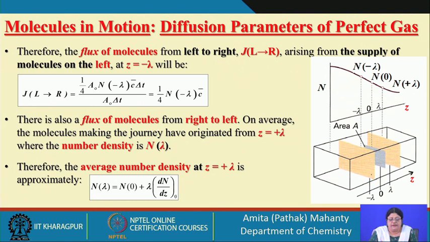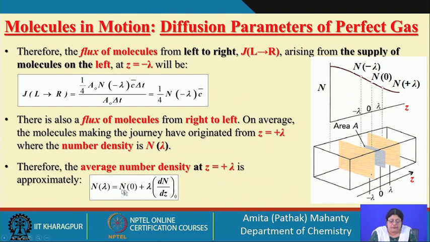The average molecules making the journey have originated from z equal to plus lambda. So if we want to find out the number density at this point, what will that be? All of this has moved to this side. Remember, this is of a lower concentration. The movement we are looking at is from right hand side to left hand side, moving from this side to this side.